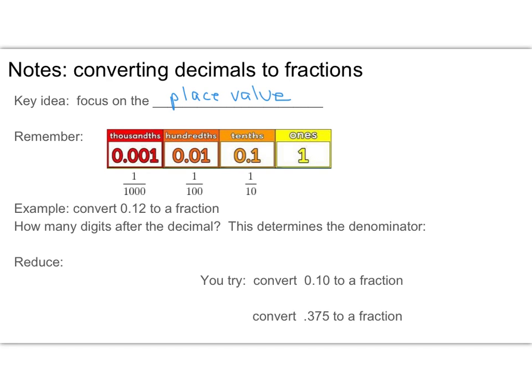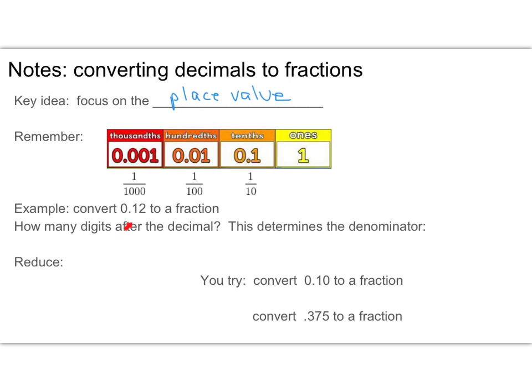So remember the place value of decimals: when we have a number in the third spot, that's the 1,000th position. The second spot is the 100th position. The first spot is the 10th. And we're going to use that information to convert a decimal to a fraction.